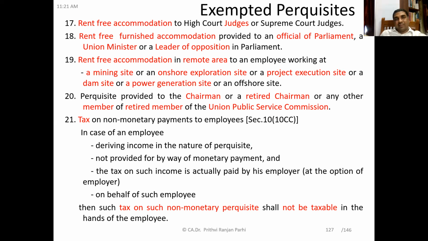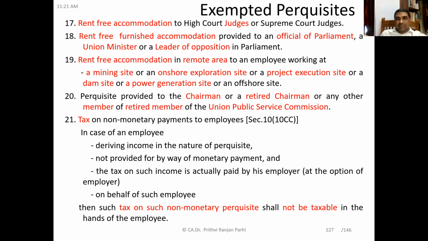Next, rent-free accommodation in remote area to an employee working at a mining site or onshore exploration site or project execution site or a dam site or a power generation site or an offshore site.